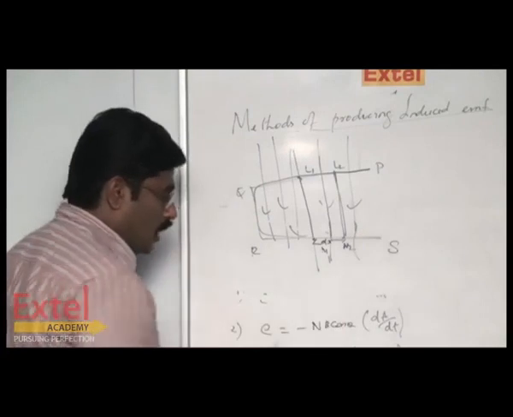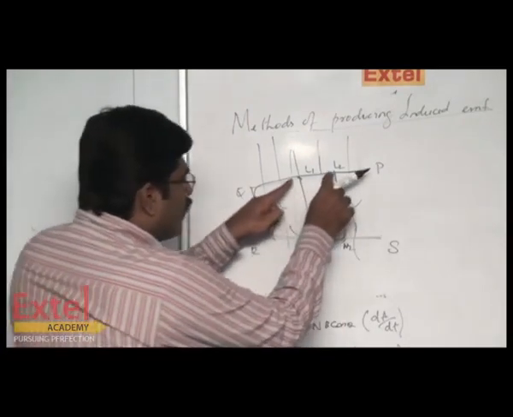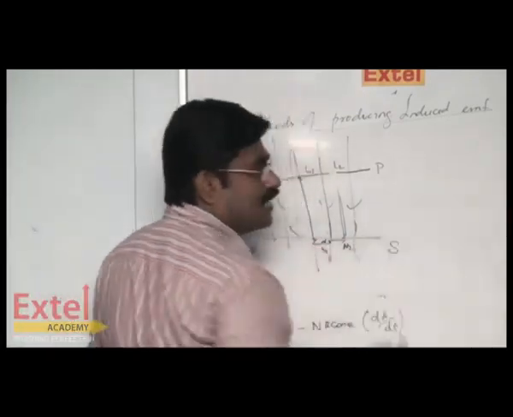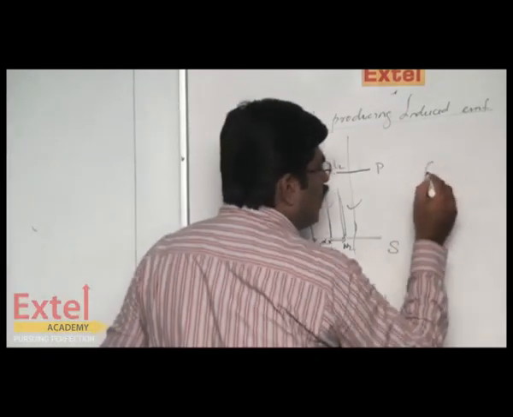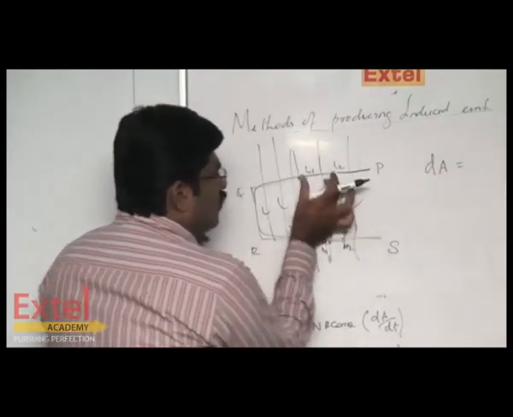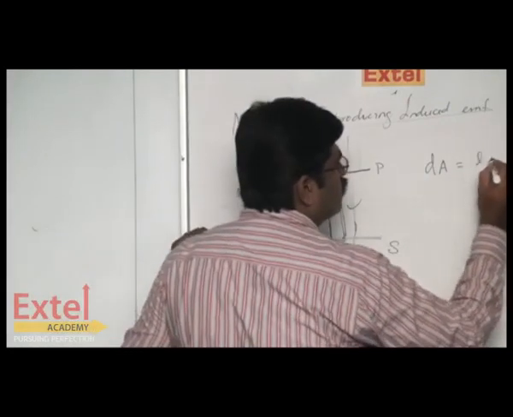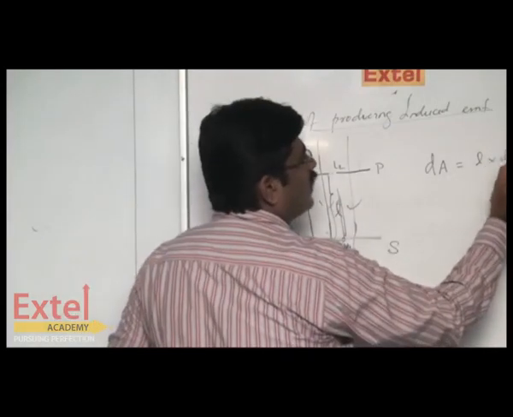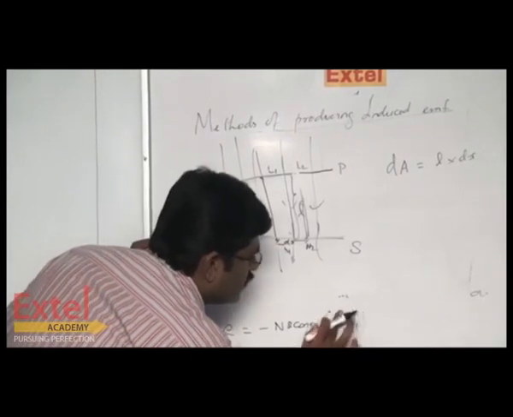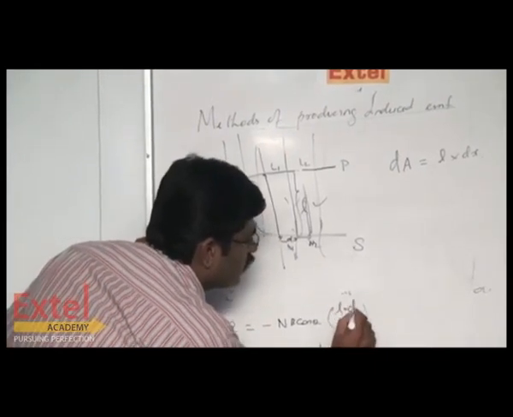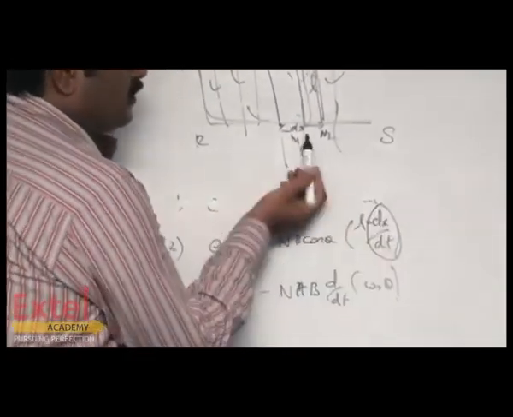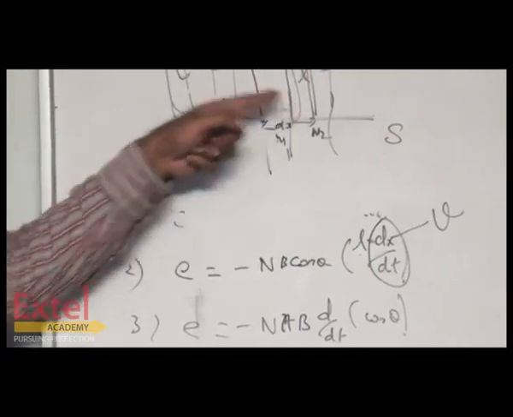So now how am I going to modify this formula? You can consider L2, L1, M1, M2 as a small rectangle. You know the area of a rectangle is the multiplication of length and breadth. So the small increase in area of this small segment is L, the length of the wire, into dx. So I am going to replace this dA with L into dx. And what is dx by dt? dx is the displacement in a given time t. This gives you the velocity. How many turns are there? Only one turn of a U shape is given.